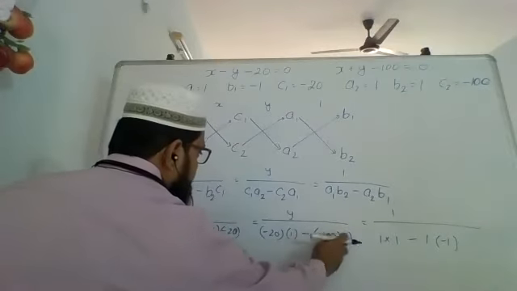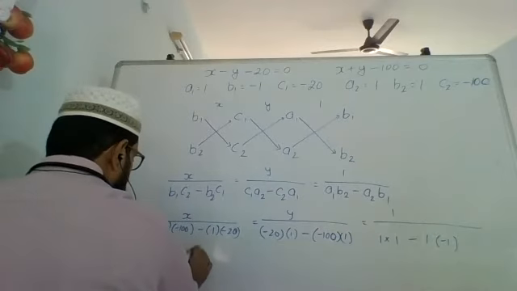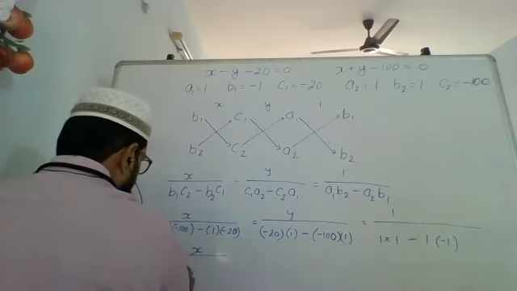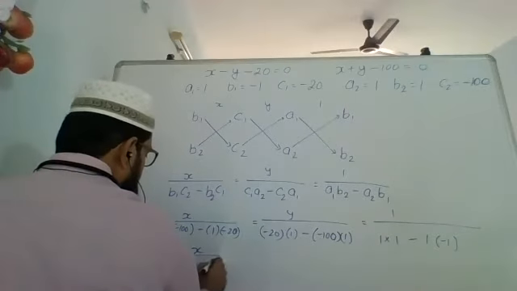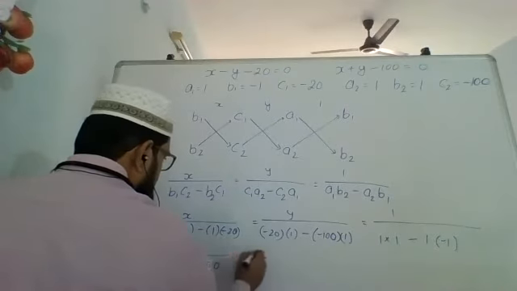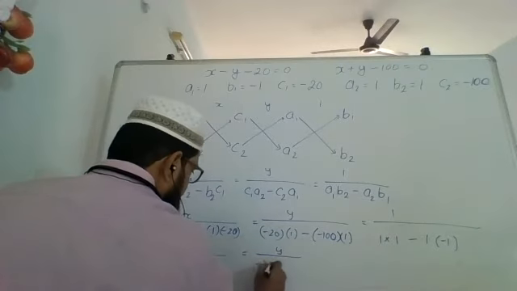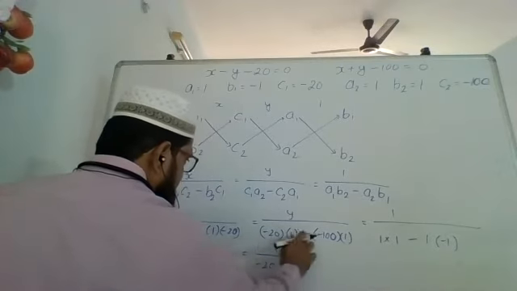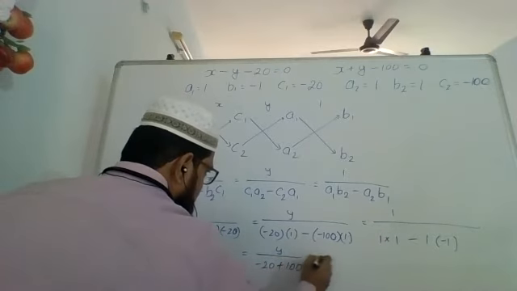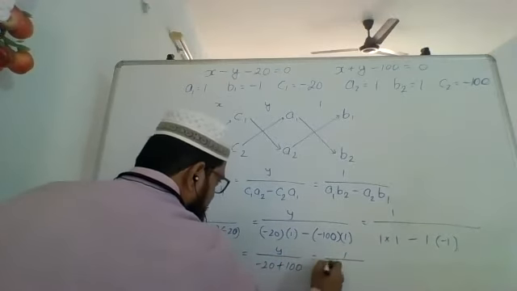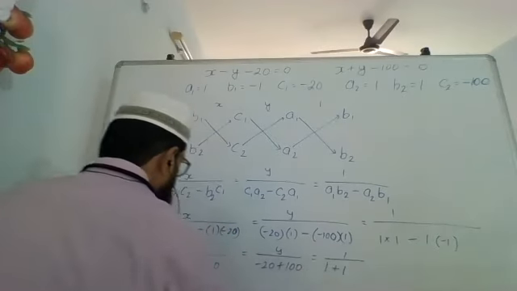Now if you solve this, minus 1 into 100 minus 100 is x upon 100, minus into minus is plus, 1 into 20 is 20, equals y upon, this will be minus 20, 1 into minus 100 is plus 100, equals 1 upon 1 plus minus 1 into minus 1 is, okay.